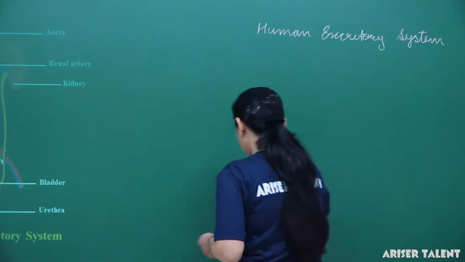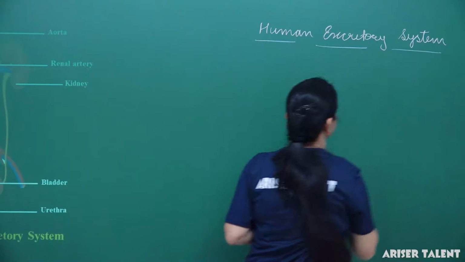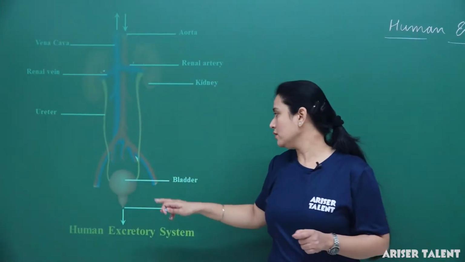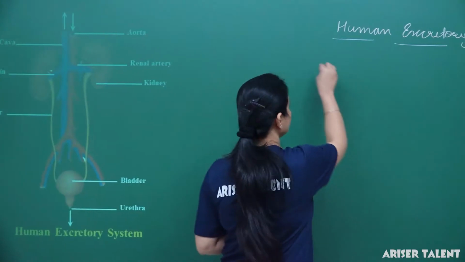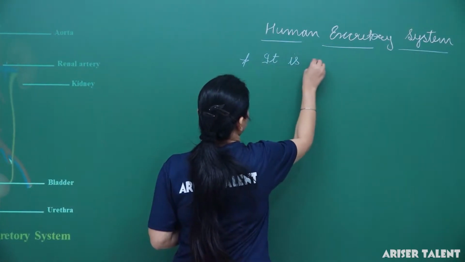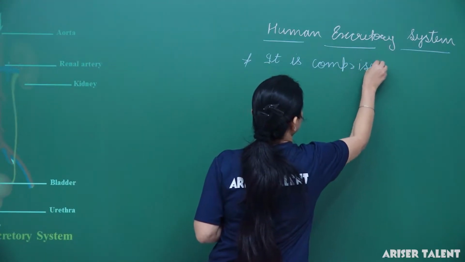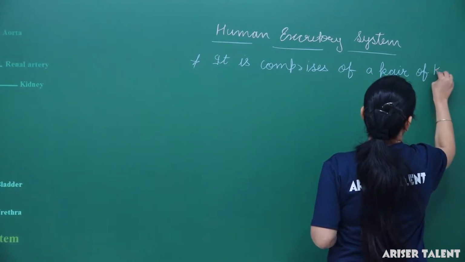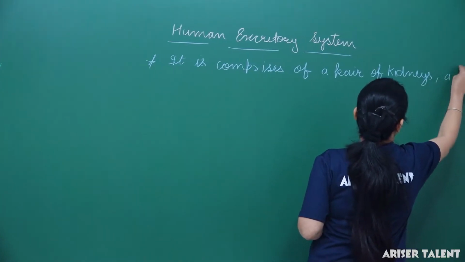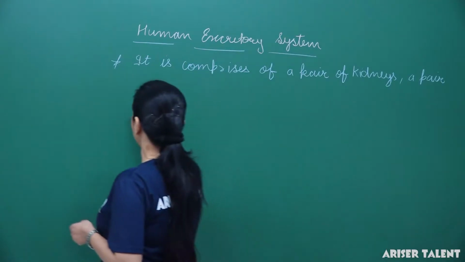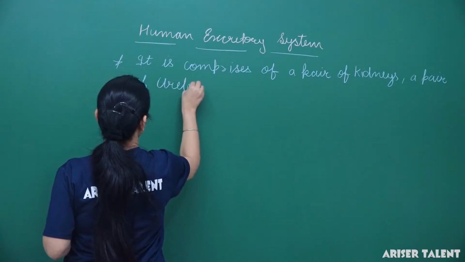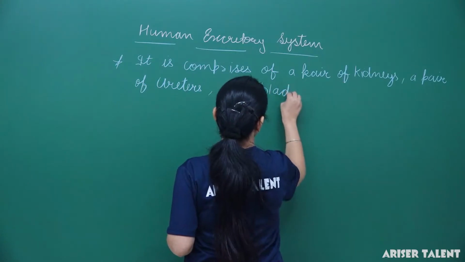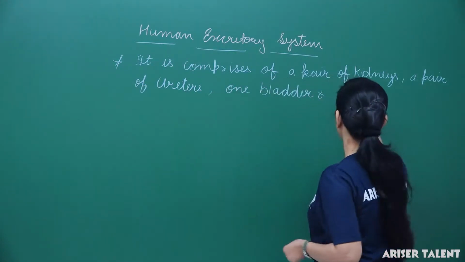It comprises a pair of kidneys, a pair of ureters, one gallbladder and one urethra.